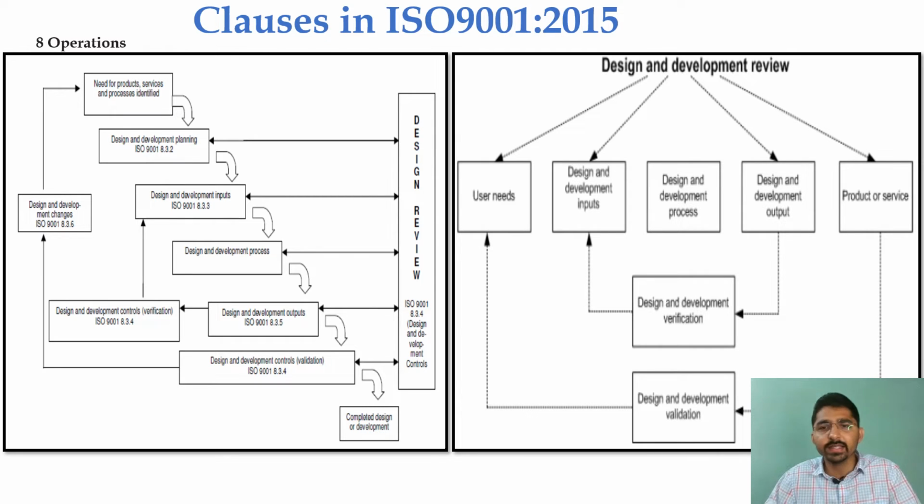Towards the right-hand side, you can see the design and development review. First, we build the user needs, then design and development inputs, then the process, the output, and the product and services ultimately delivered. From output to the input, a verification step is involved. If this has been done, then the complete cycle, from the product service till the user need, shall be validated properly, to see whether the set D&D is meeting the requirements or not.